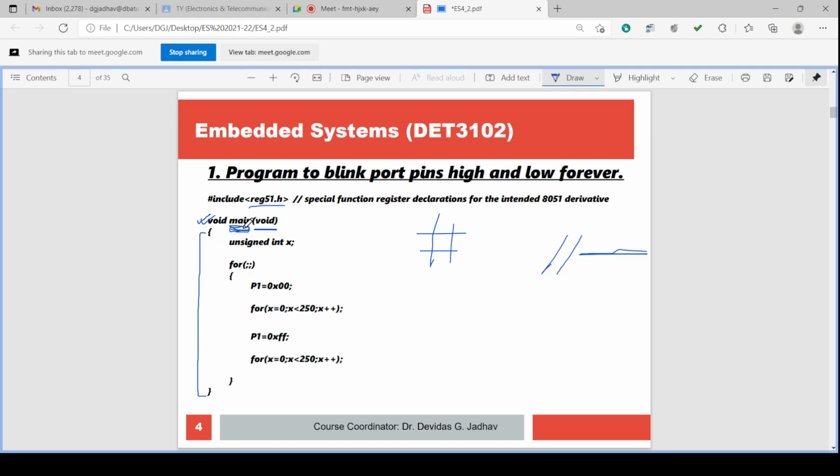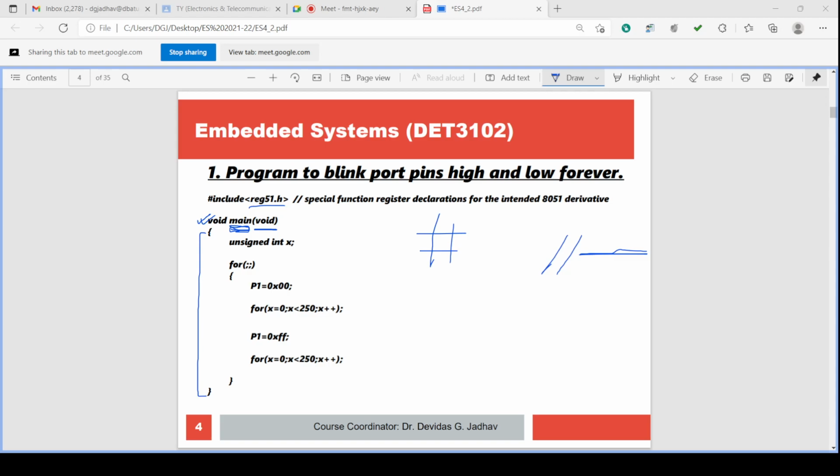complete block of the program main. For this main function, this curly bracket opening and this curly bracket closing will define the complete block of the program. Okay, this is the block of the program for this main. The main function has a curly bracket opening and a curly bracket closing, and it is called the block of the program.